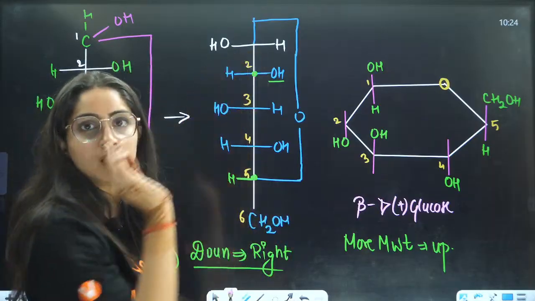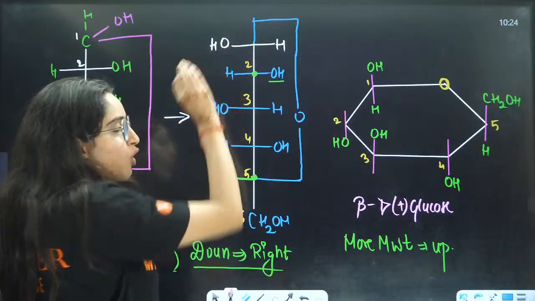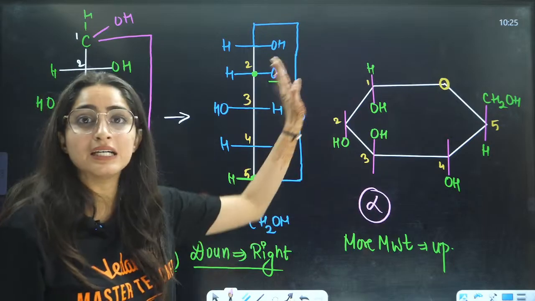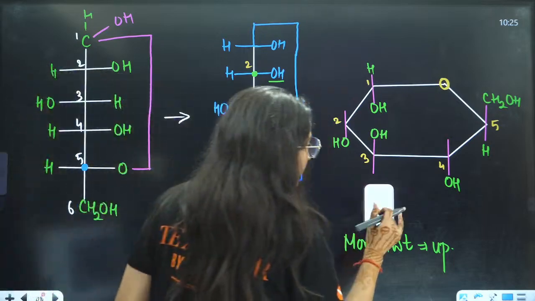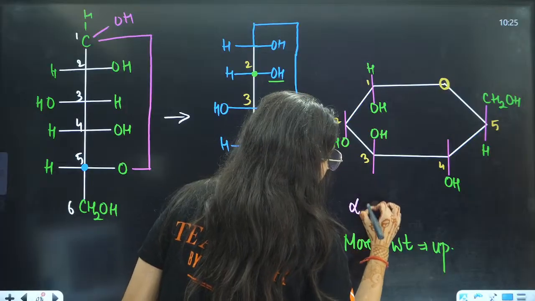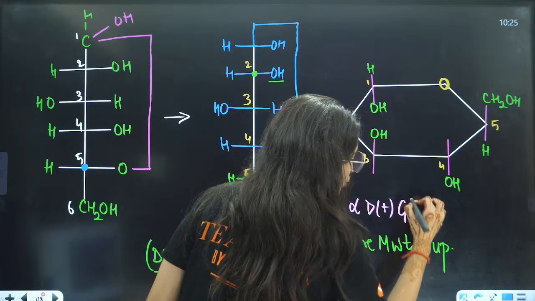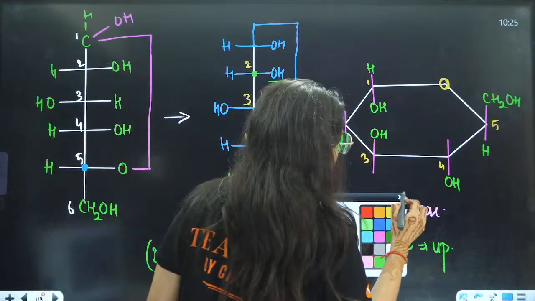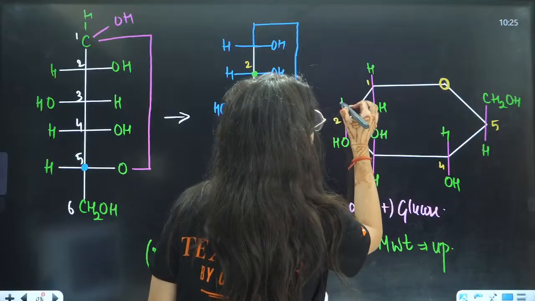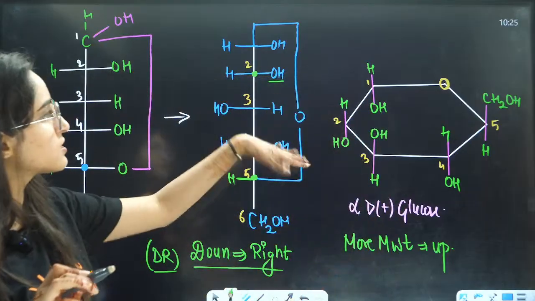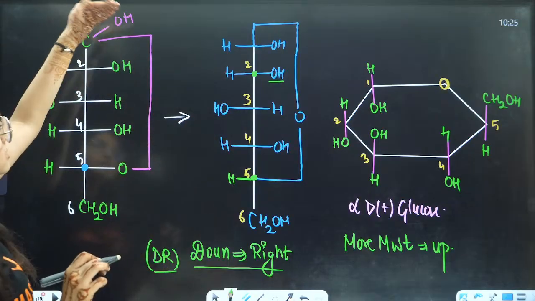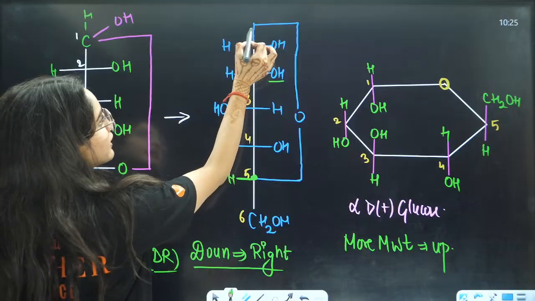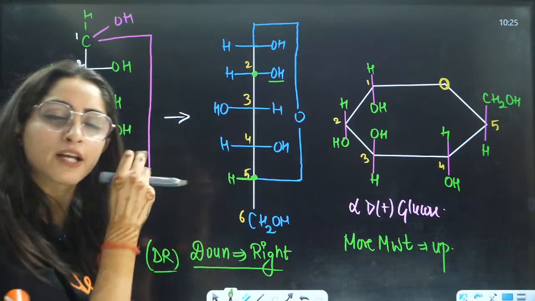The first chiral carbon will have OH on the left side, right? If you talk about here, the OH is on the right side, on the alpha, and this will be called alpha capital D plus glucose, right? Capital D plus glucose. And hydrogen, so you can write it here anyways. These are the hydrogens. Okay, so that is the structure. Now, basically this is how it was formed and this is how you can write it, right? Now, if you write it like this, that I have drawn it before, that is also right.